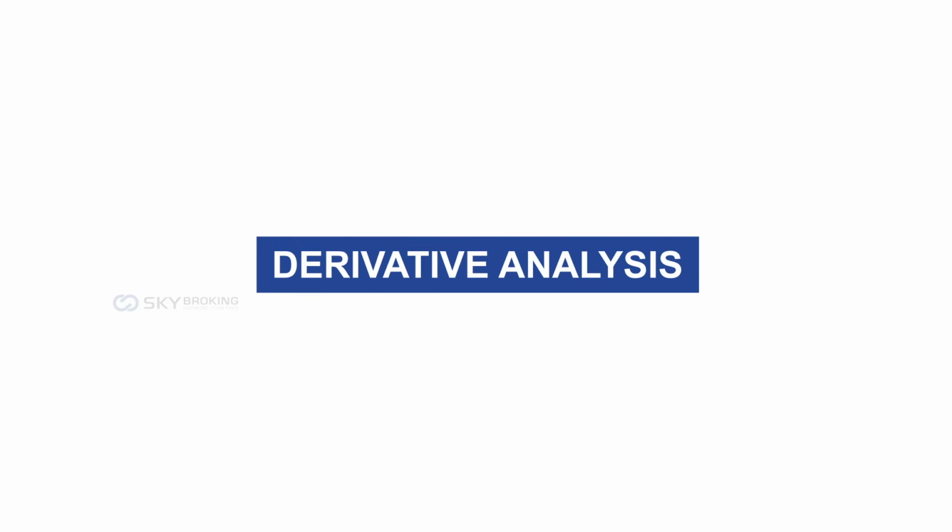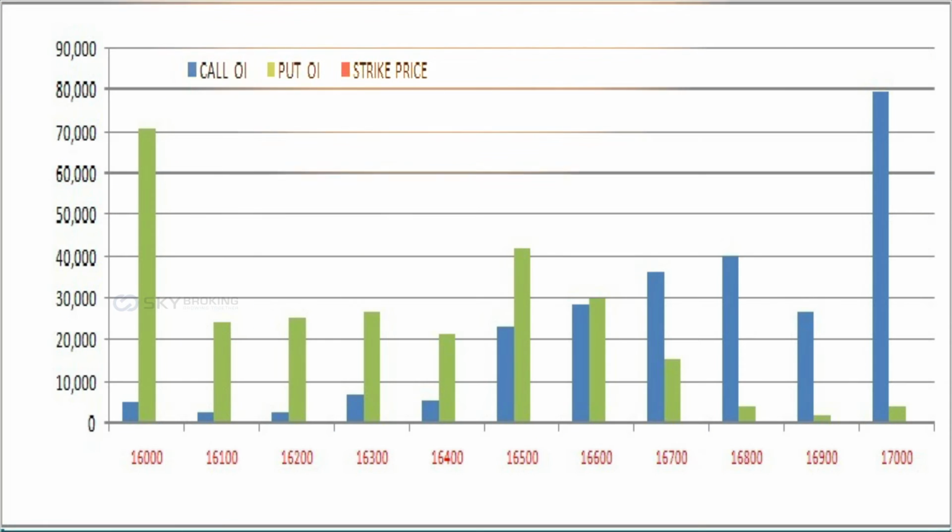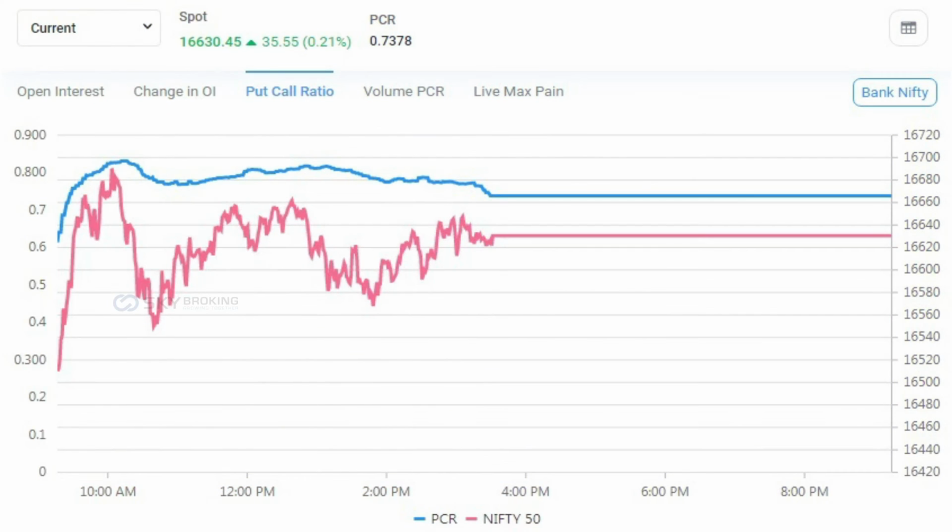Moving on to the derivative analysis. Based on the option chain analysis, the highest open interest on the call side is the 17,500 strike, and on the put side is the 16,000 strike. Overall a 1,500 points band, and the expiry is on 17th March. According to the PCR analysis, Nifty PCR OI has increased with a Nifty positive close compared with the previous week, which shows huge put writing is seen.